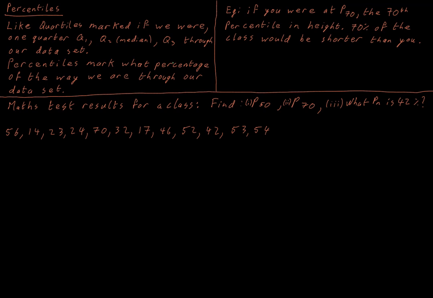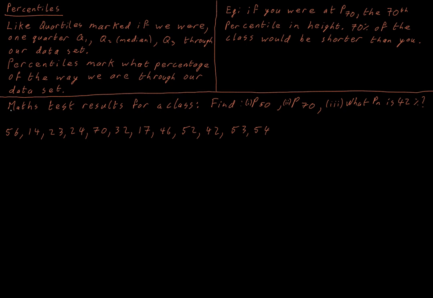All the percentiles do is generalize that. So what percentage of the way are we through our data set? Instead of being 1/4, 2/4, or 3/4, we could be 33% of the way through our data set, or we could be 95% of the way through. So it's simply a generalization of what we already understand with quartiles and with median. And if we can see that, then the rules for this become a little bit more transparent.